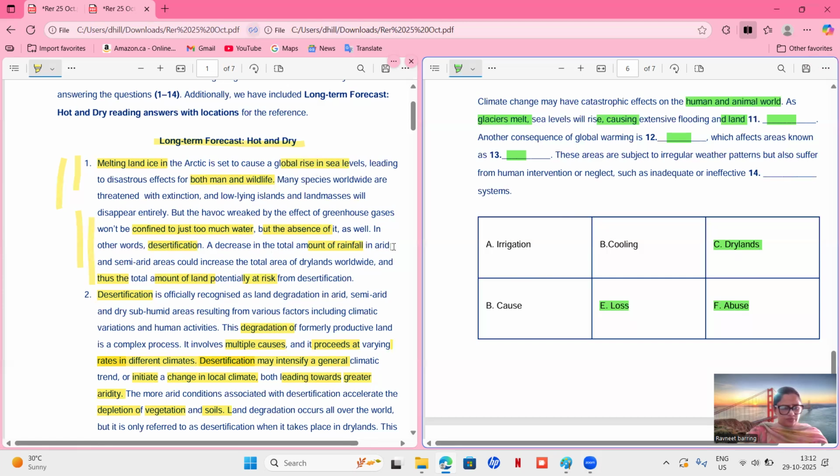A decrease in the total amount of rainfall in arid and semi-arid areas could increase the total area of dry land. That means if there is desertification, then there are areas which are potentially at risk from desertification. That means the areas which are at risk from desertification are known as dry lands. So the answer to 13th is C, dry lands.